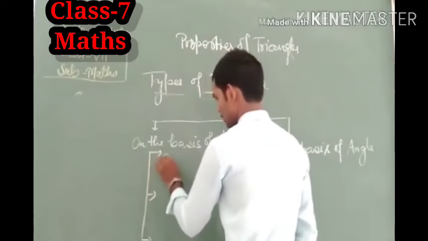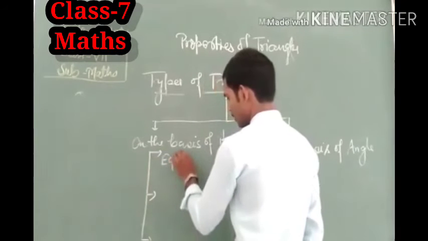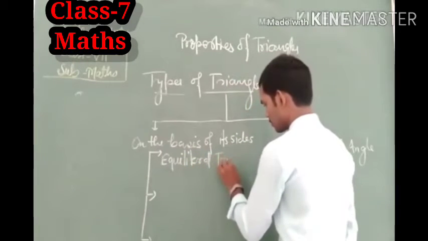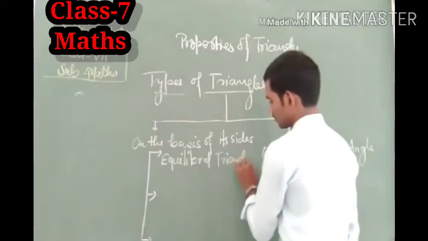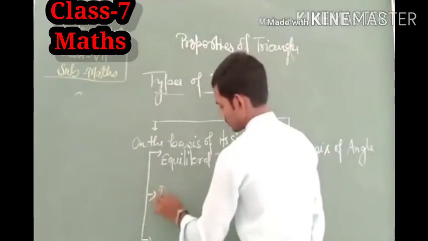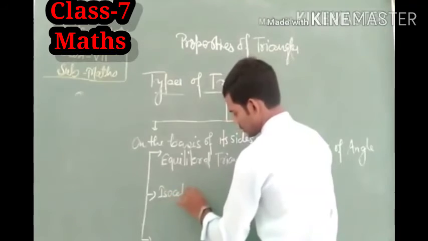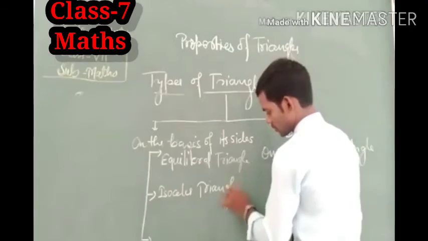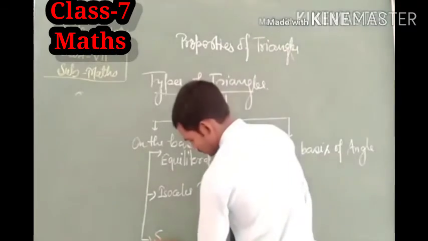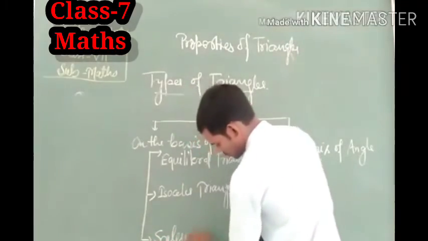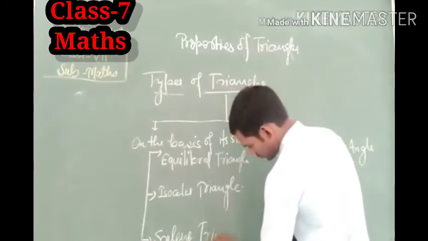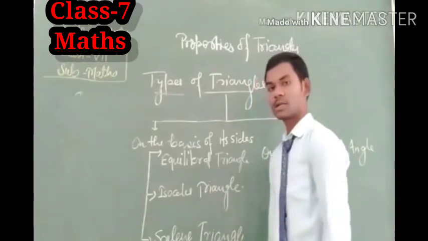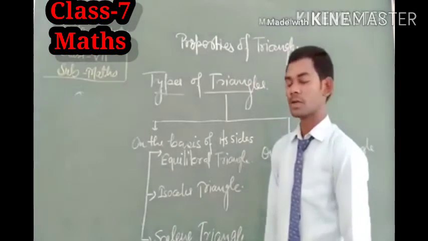The first is known as equilateral triangle. The second, isosceles triangle. And the third is known as scalene triangle. Sometimes equilateral triangle is also known as equiangular triangle.